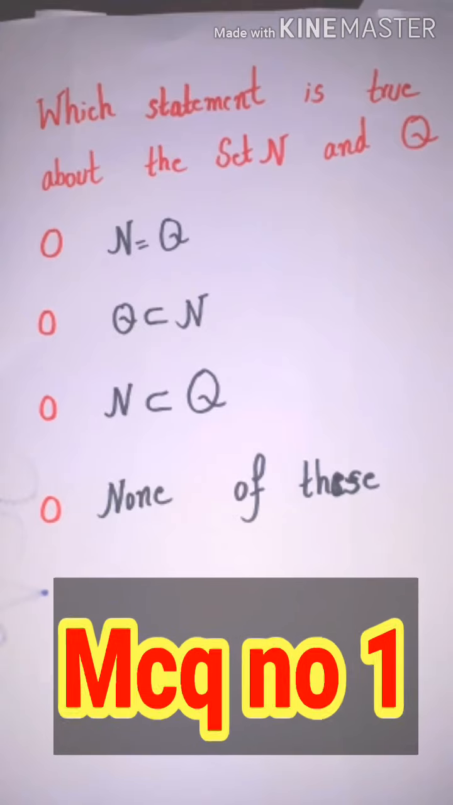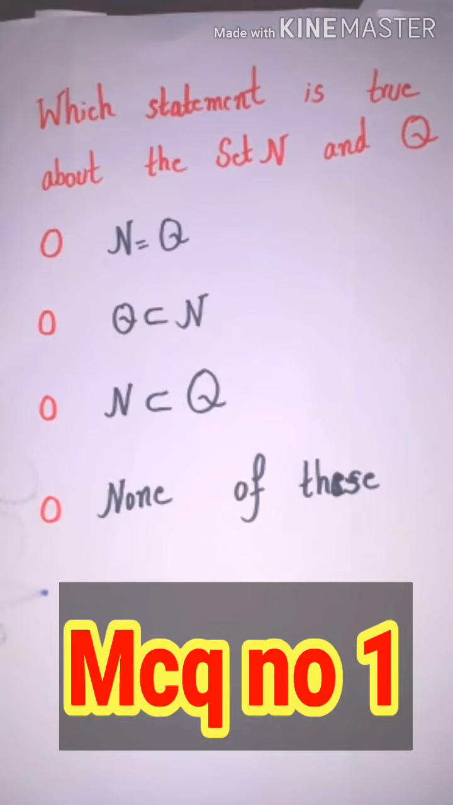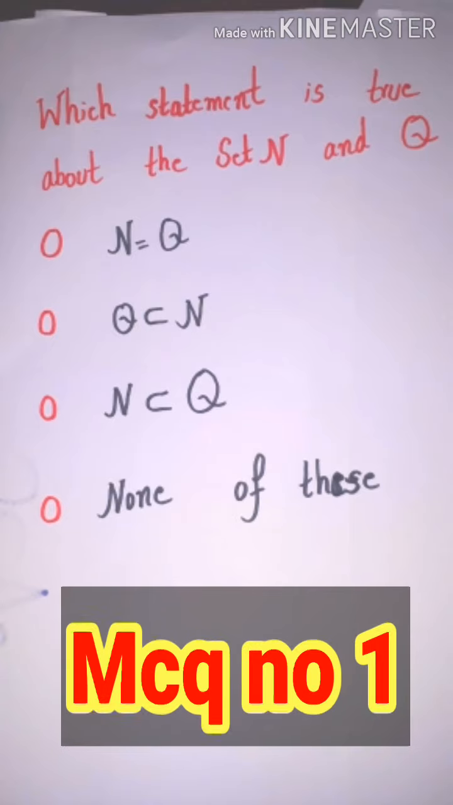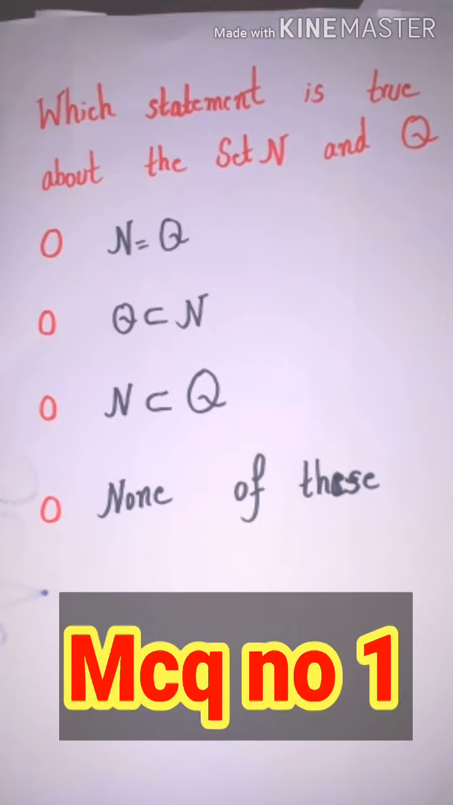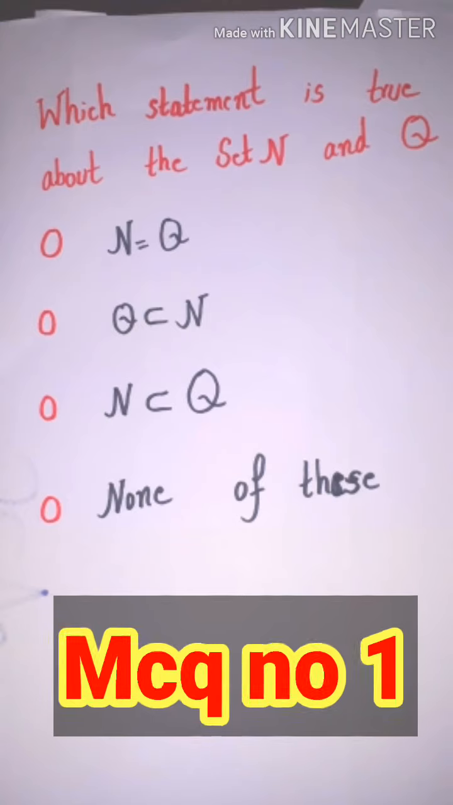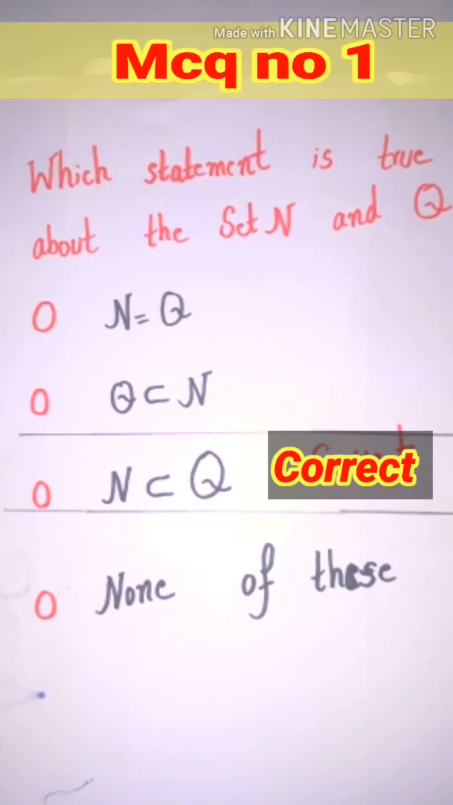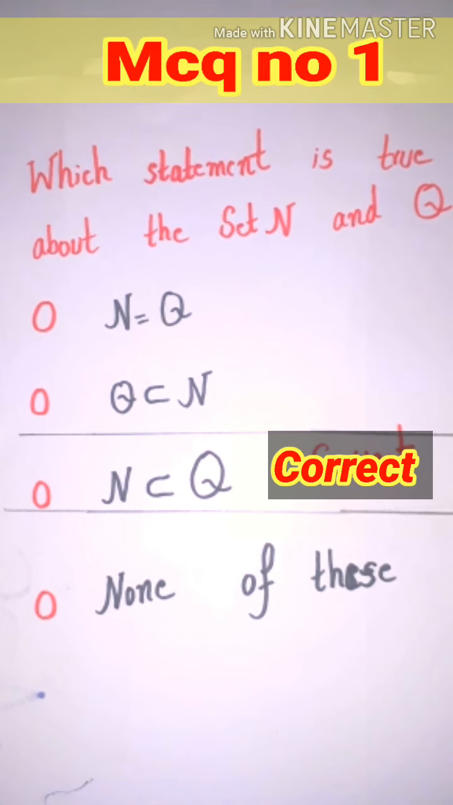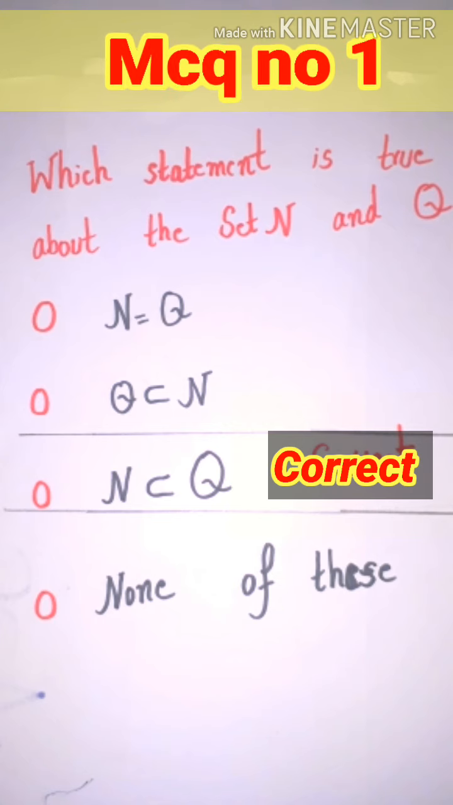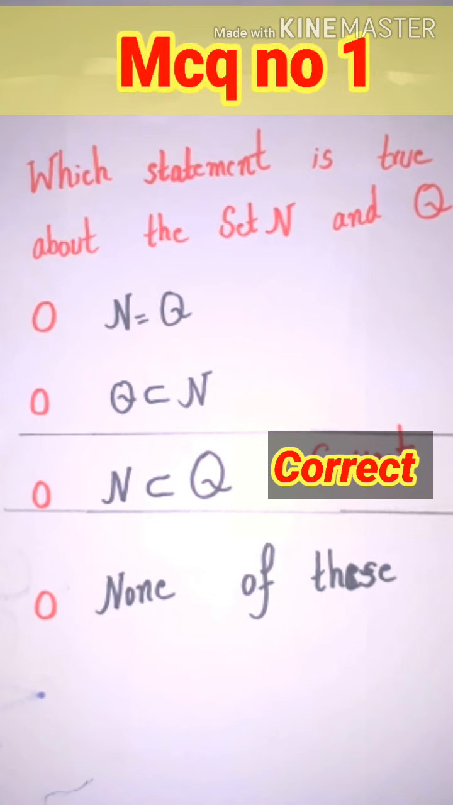Which statement is true about the set N and Q? N is equal to Q, Q is contained in N, N is contained in Q, none of these. The correct answer is the set of natural numbers is a subset of the set of rational numbers. Therefore, N is a subset of Q is the correct answer.